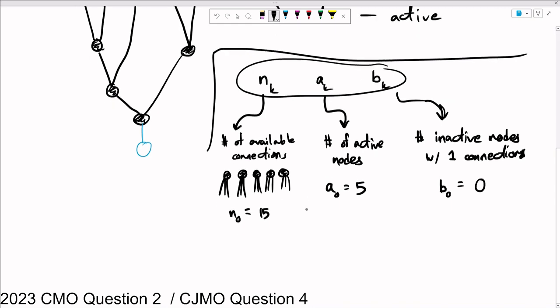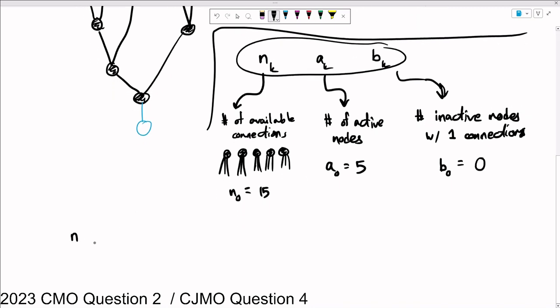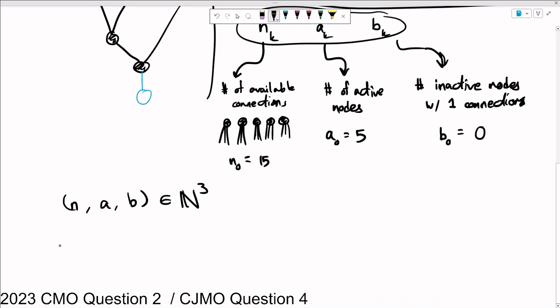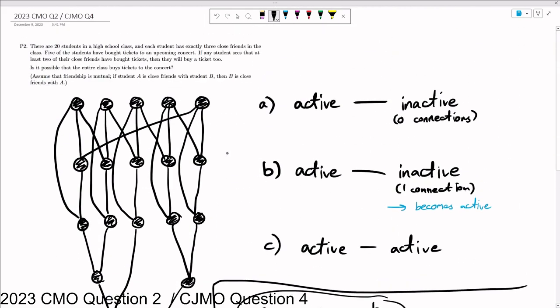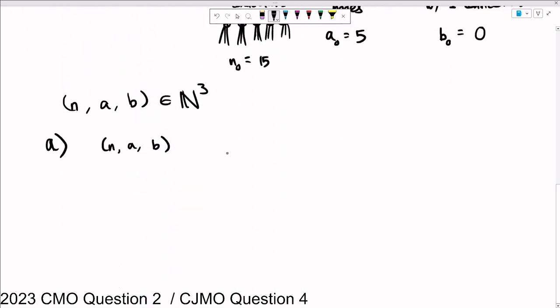So let's say we have a tuple (N, A, B) in N^3, where natural numbers I'm considering to include 0. Let's see what these 3 actions do to that tuple. So first action, remember, is we are connecting an active node to an inactive one that doesn't have any connections yet.